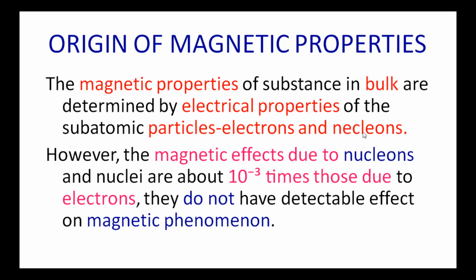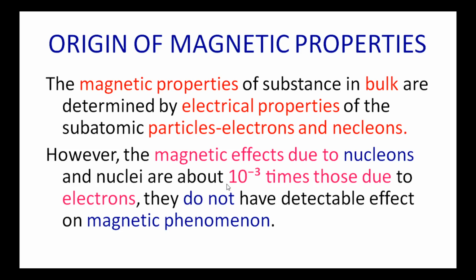Nucleons means there are two types of particles in the nucleus: one is neutrons, another one is protons. However, the magnetic effects due to the nucleons and nuclei are about 10 power minus 3 times those due to the electrons.